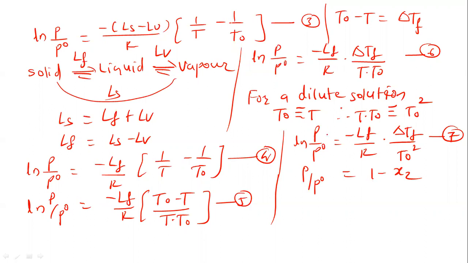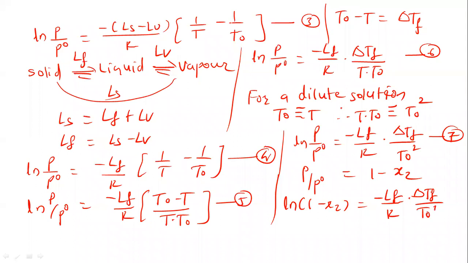So substitute this P upon P0 here. So we can write ln(1 minus x2) equal to minus LF upon R, and the right hand side terms have no changes, so delta TF upon T0 square.